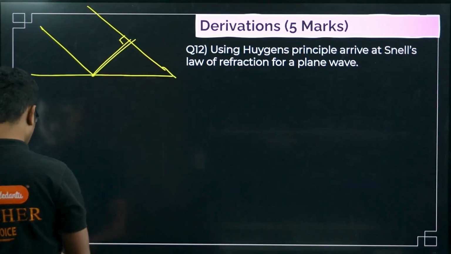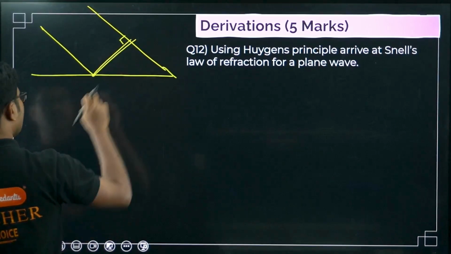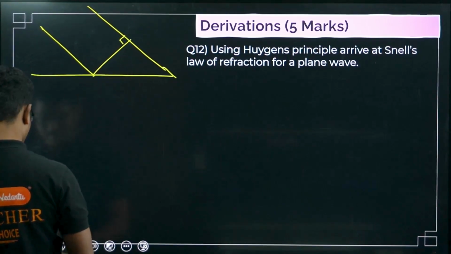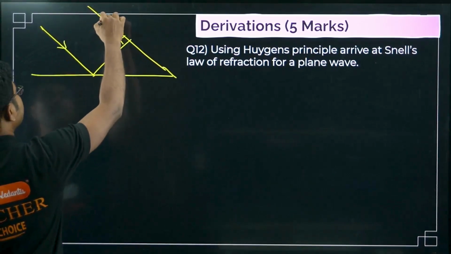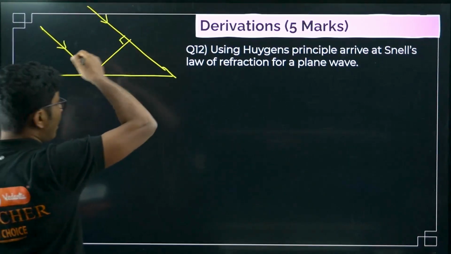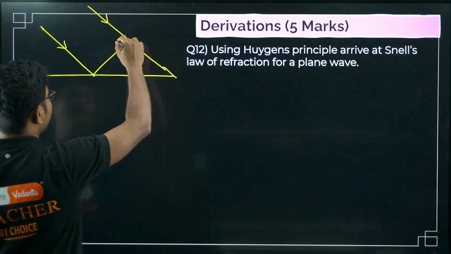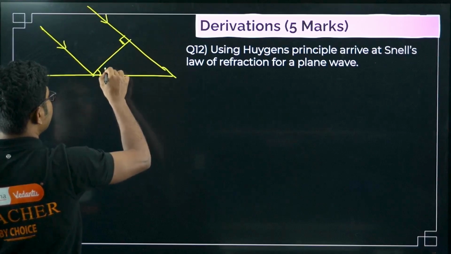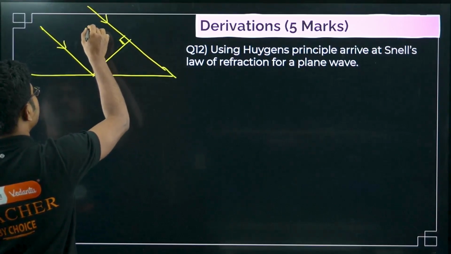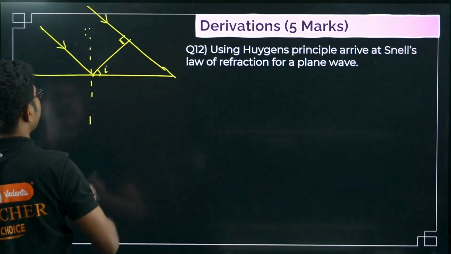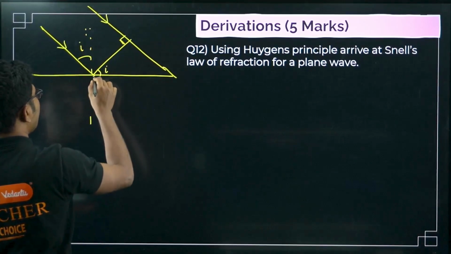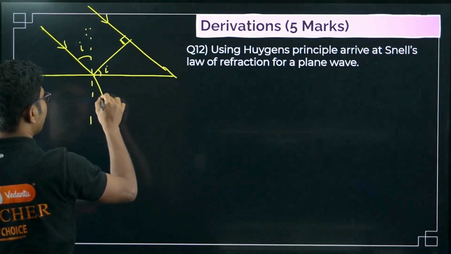Okay, this is how the wavefronts are defined. All the wavefronts should be parallel, which means the perpendicular distance will be the wavefront. Now this should be the angle of incidence. You can find the angle of incidence using the additional way as well. This is the angle of incidence. Now after falling on this medium, it will bend.